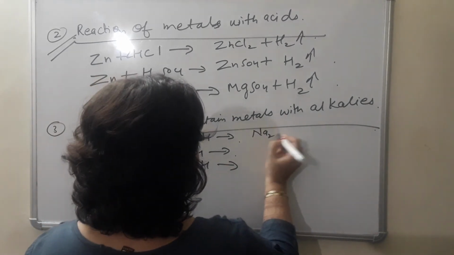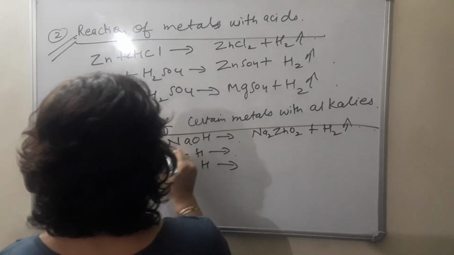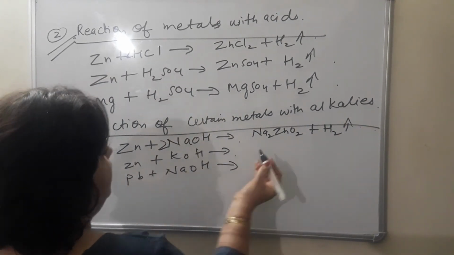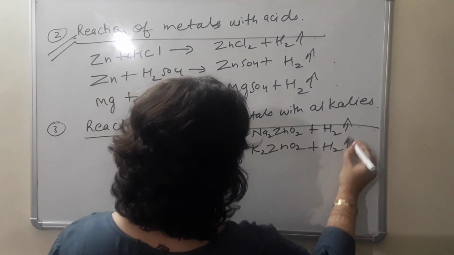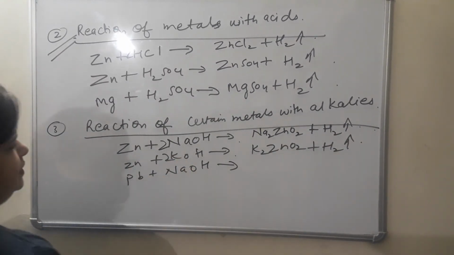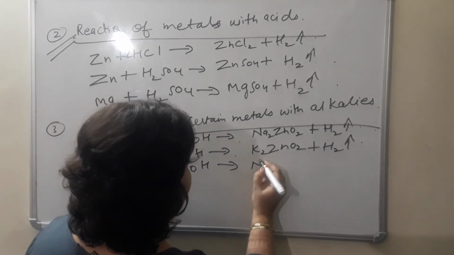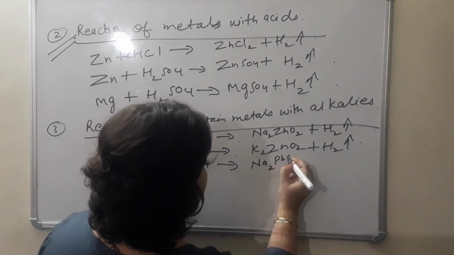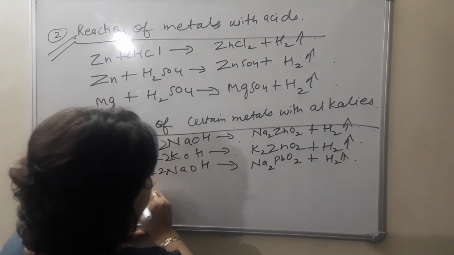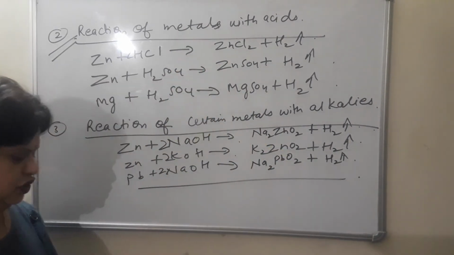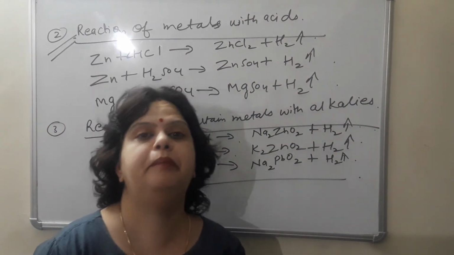So in this case, what it will give? It will give Na2ZnO2, sodium zincate plus hydrogen gas. In this case, it will give K2ZnO2, potassium zincate plus hydrogen gas. Balance it. In this case, it will give sodium plumbate, Na2PbO2 plus H2. So like this, these are the different general methods by which hydrogen gas can be prepared.